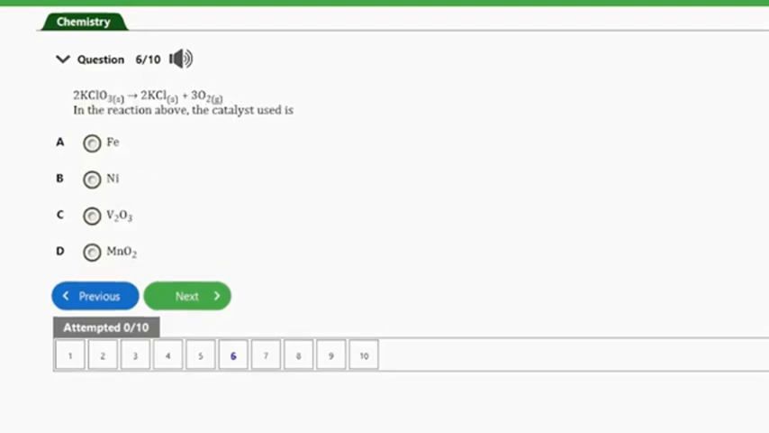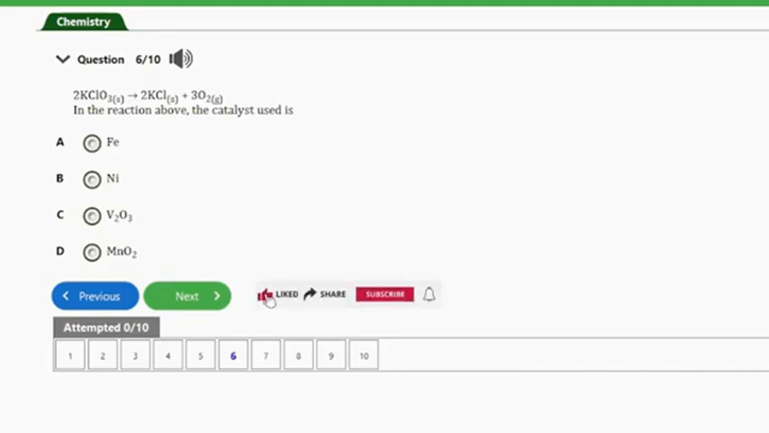Question number 6. It says, so we have an equation of a reaction here, and from the equation of the reaction, we have a question to answer here. It says, in the reaction above, the catalyst used is: A. Iron, B. Nickel, C. Vanadium trioxide, and D.